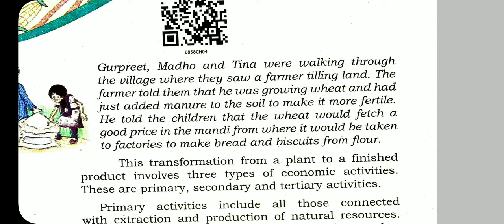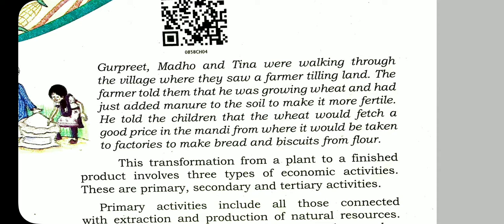That means after tilling the land, the farmer sows the seeds in that land to grow the wheat plant. Sorry, the secondary activity is the production of goods from that land.